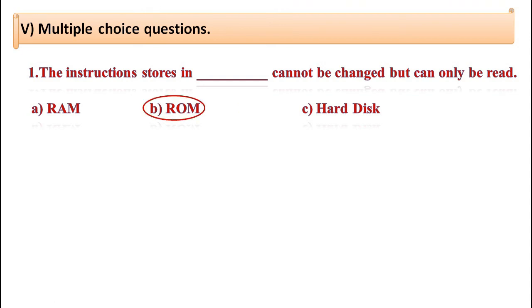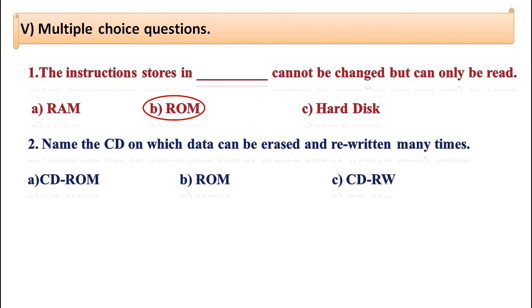ROM. 2. Name the CD on which data can be erased and rewritten many times. Options are A. CD-ROM, B. ROM, C. CD-RW. Children, can you guess the answer? Yes, the correct answer is CD-RW. RW stands for read and write.